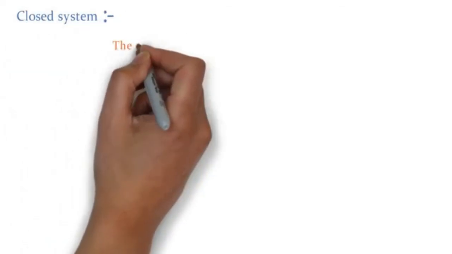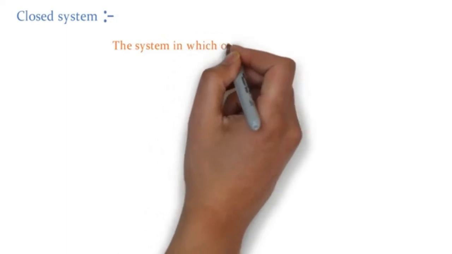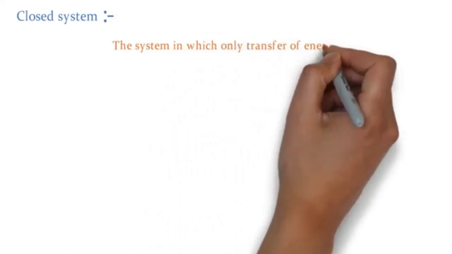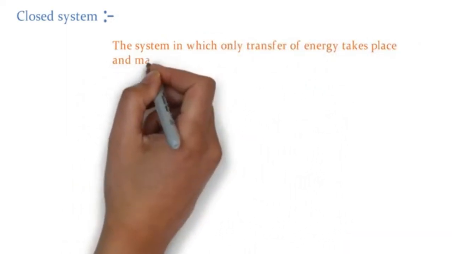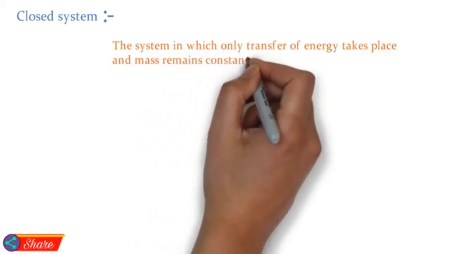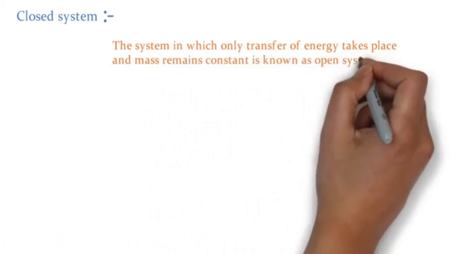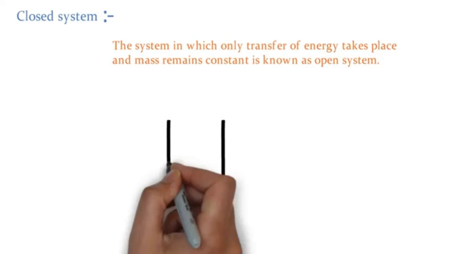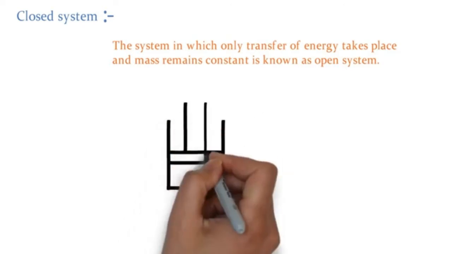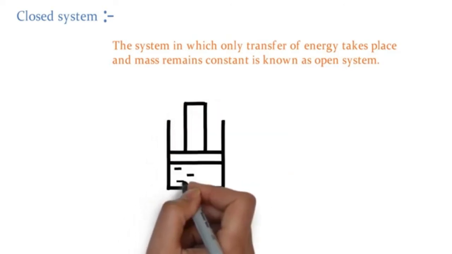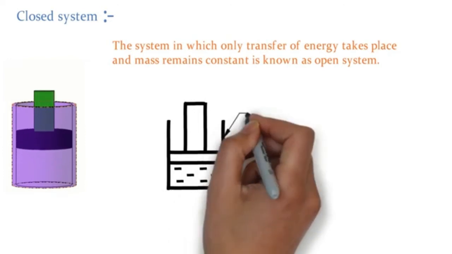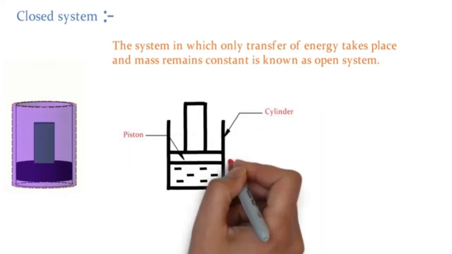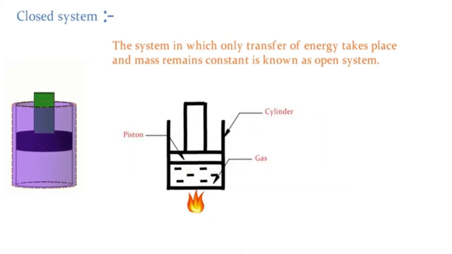Next is the closed system. The system in which only transfer of energy takes place and mass remains constant is known as a closed system. For example, in a piston cylinder arrangement, the cylinder contains gas. If we supply heat to the cylinder, the volume of gas will increase and the piston will move in the upward direction. In this case, transfer of energy takes place but the mass of air remains constant.